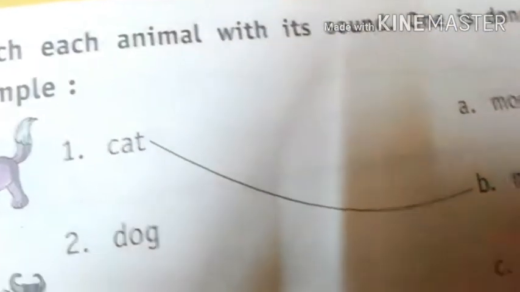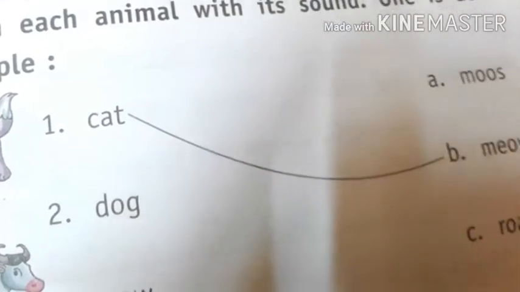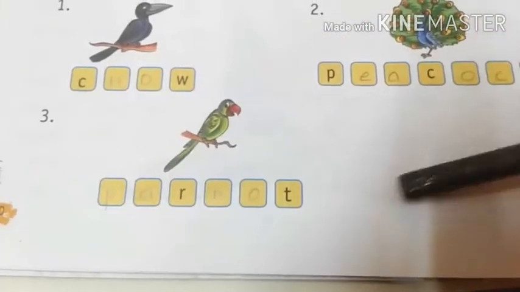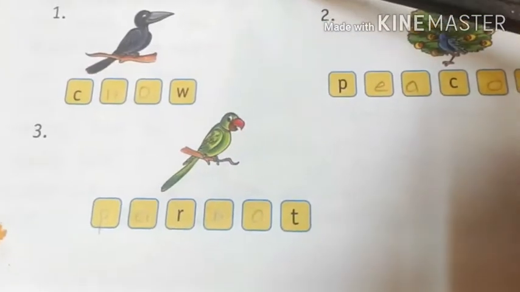So let's go to number 3. Which bird is it? This is a parrot. So what is the spelling of parrot? On the next page we see P-A-R-R-O-T, parrot. So we are going to complete the spelling. And we are done with exercise A on page number 20, Be Wordy.